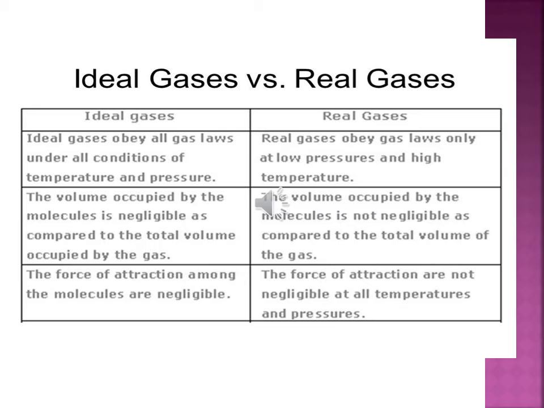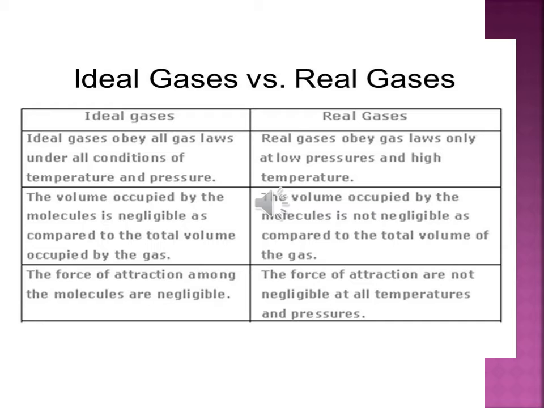So let's move towards the next point. The volume occupied by the molecules is negligible as compared to the total volume occupied by the gas. As we have seen in the earlier slide, for molecules enclosed in a container, the volume occupied by an individual molecule is negligible as compared to the total volume in case of ideal gas.